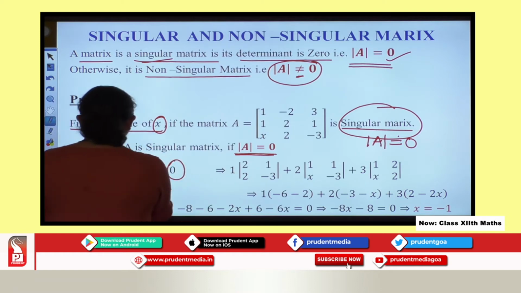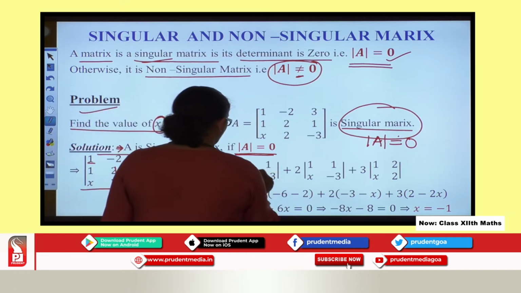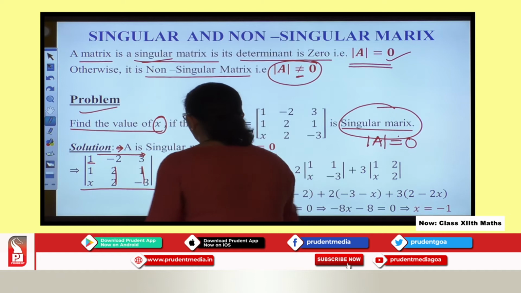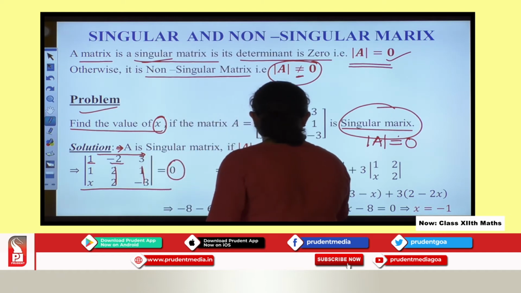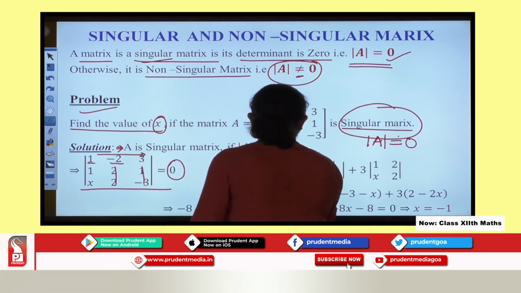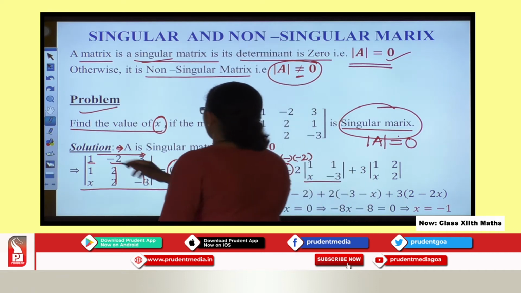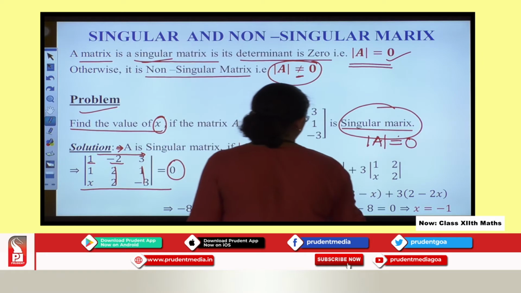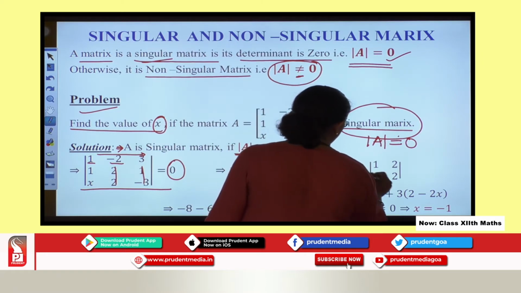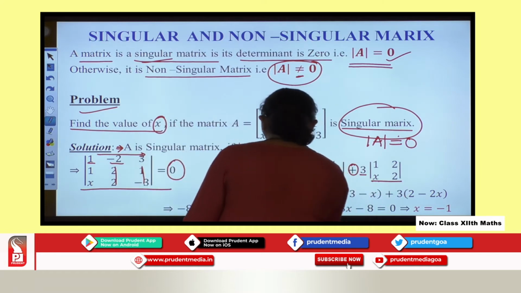So when I expand, you can see 1 times the determinant of these two. Okay, so you get 2, 1, 2 minus 3, plus, here it is minus 2, but here I write plus sign because it is minus, it will become plus. So you get it over here as plus 2, and I take the determinant after deleting the first row and second column, and then plus 3, and I get this determinant after you delete your first row and third column. So here we proceed.